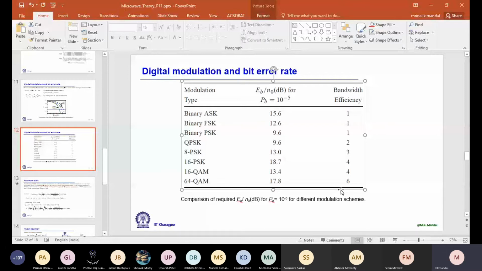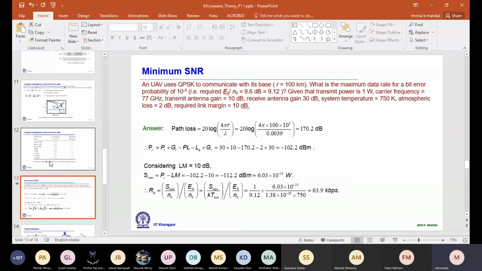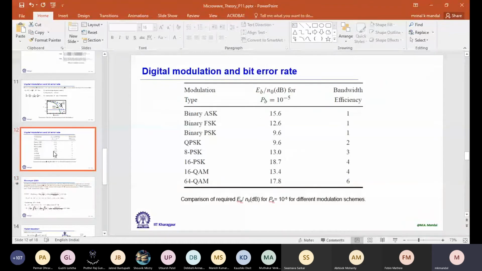Now for 5G, Qualcomm is actually going further higher, 256 QAM. So they designed one wireless router which is using a much higher order QAM, 256 QAM. But at the same time, the energy requirement also increases. You need to maintain at least this value of SNR for a bit error probability equal to 10 to the power minus 5. Anyway, if I compare bandwidth efficiency, energy requirement, everything, it seems that QAM is the best option. So that's why for Wi-Fi, QAM is being used. Okay, so this one maybe later we'll solve. We don't have enough time.